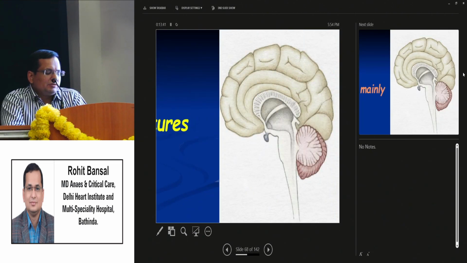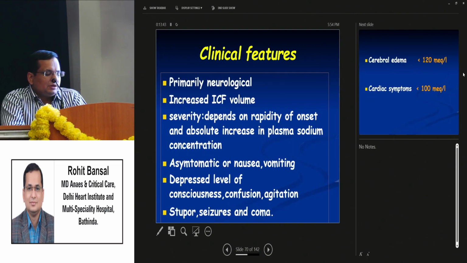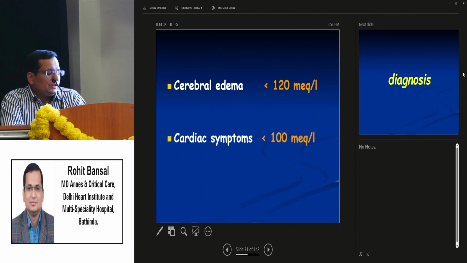The clinical features are mainly CNS symptoms. They occur because of increased intracellular fluid volume. Severity depends on the rapidity of onset and the absolute decrease in plasma sodium concentration. Patients may be asymptomatic or have nausea, vomiting, depressed level of consciousness, confusion, agitation, stupor, seizure, and ultimately coma. Cerebral edema usually occurs when the sodium concentration falls to less than 120 milligrams per liter, and cardiac symptoms occur when it is less than 100 milligrams per liter.